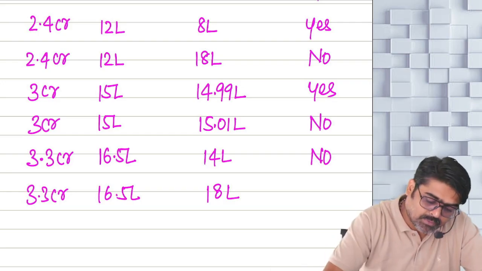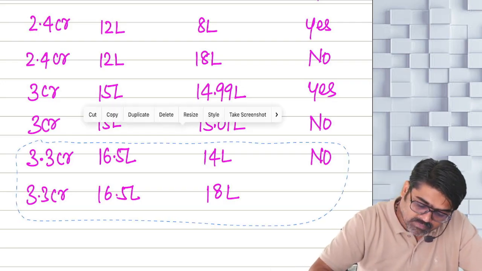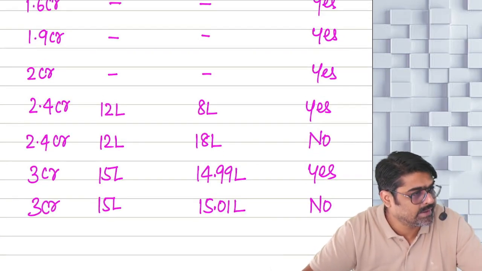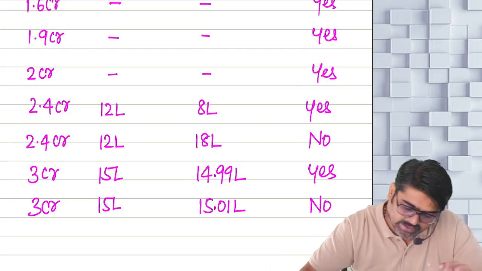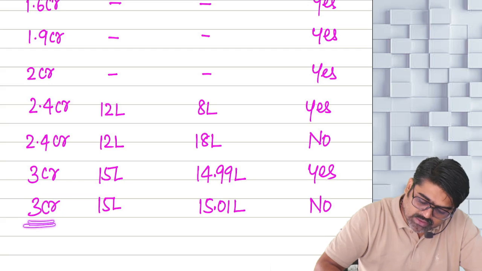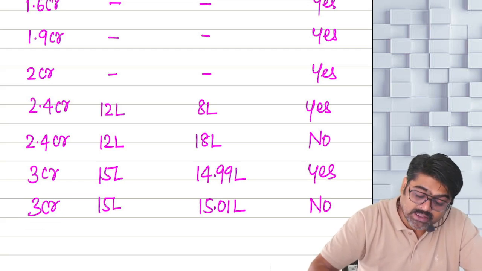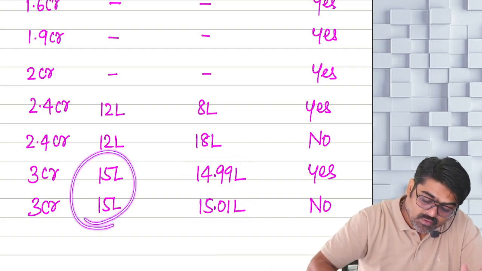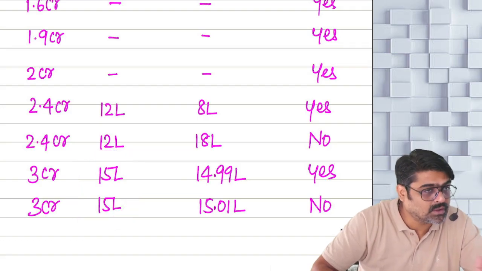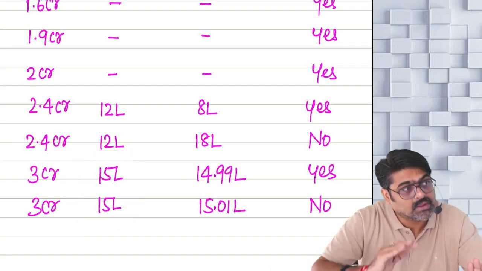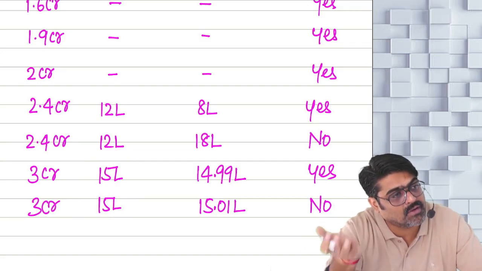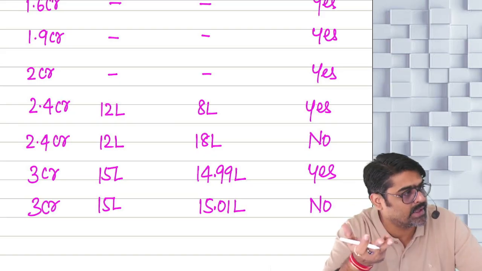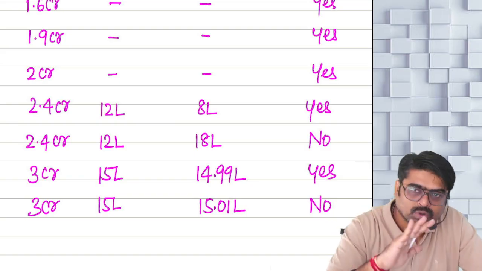Getting my point? Up to 3 crores. What did I say? Up to 3 crores. If your turnover is there, you can take the benefit of 44AD. Okay. So now tell me, up to 3 crores, if your turnover is there, then you have to make sure that the total cash receipts should be within the limit of 5% of the total turnover. And out of that, how much you have received in cash? You have to see the cash receipt should be within the limit of 5%. So even if your turnover is more than 2 crore, but since it is up to 3 crores, still you